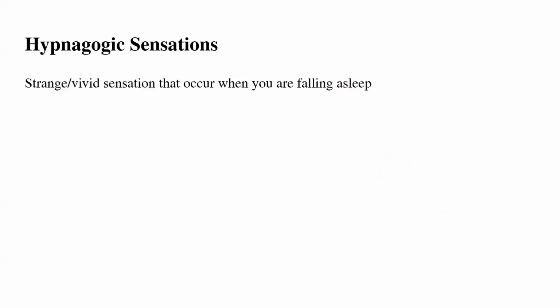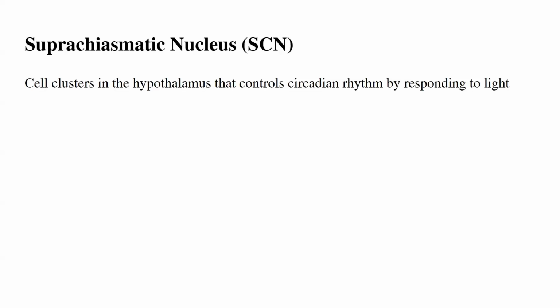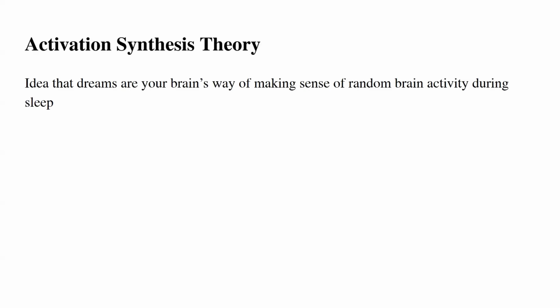Hypnagogic sensations are strange and vivid sensations that occur when you're falling asleep. REM rebound is the increase of REM sleep after being deprived of it. Suprachiasmatic nucleus are cell clusters in the hypothalamus that control circadian rhythm by responding to light. Activation synthesis theory is the idea that dreams are your brain's way of making sense of random brain activity during sleep. Consolidation theory is the process by which sleep helps store memories and learning.